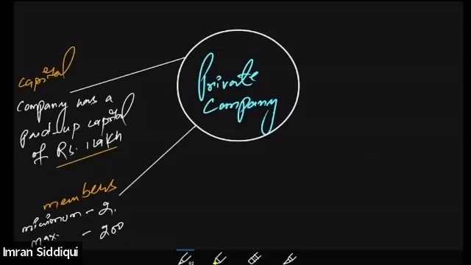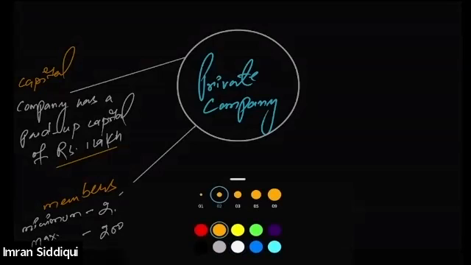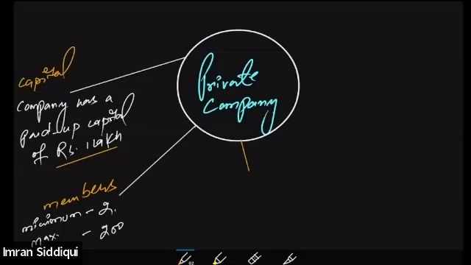And whenever it comes to a private company, how will we recognize whether it is a private company or not? First of all, we'll look into the minimum capital requirement. If the minimum capital requirement in that case is 1 lakh, then it is a private company. If the number of members is 2 but up to 200, then we are talking about a private company again. Then there are other restrictions like restriction upon the transferability of shares. There is a restriction upon the transferability of shares as well.